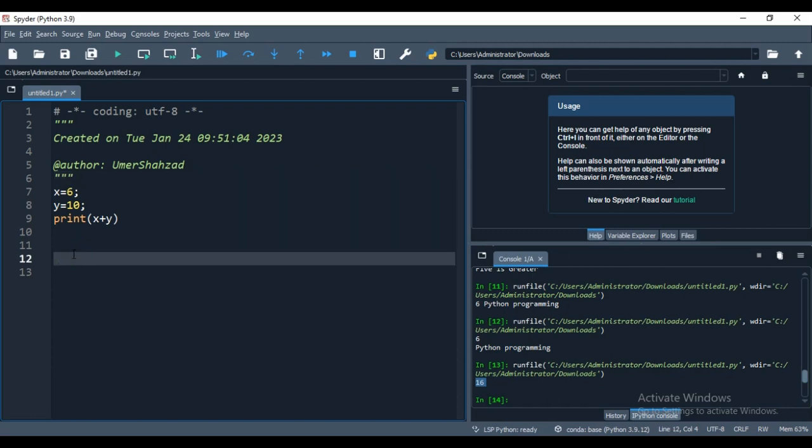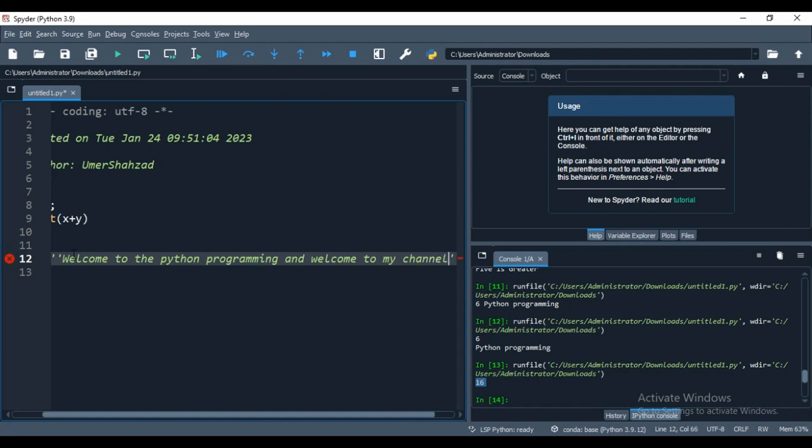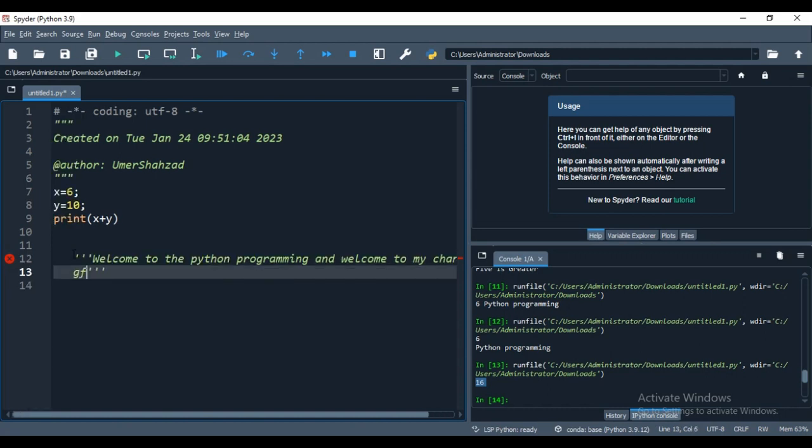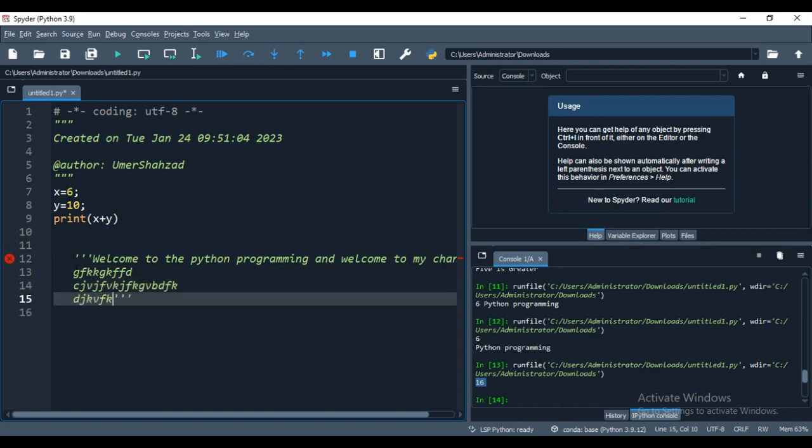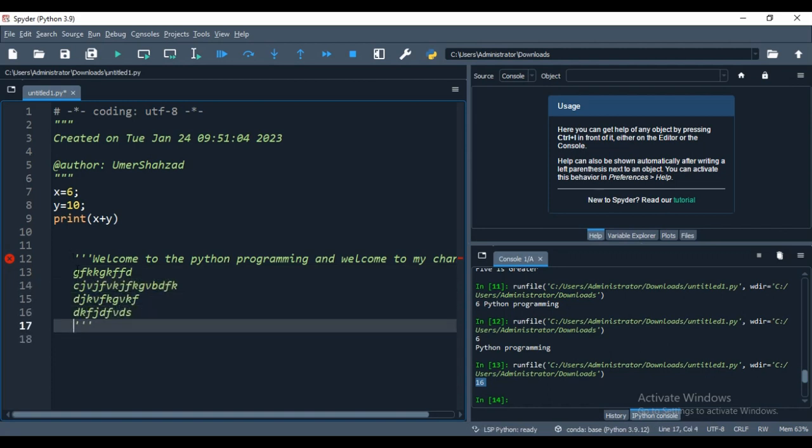Let's say I'm just writing a paragraph just for you, so I can use a single quote as well. It doesn't affect, as three quotes in the start and three in the end. And here I am writing: welcome to the Python programming, and welcome to my channel. So as you see, I have written. You can go on the second line as well. It doesn't affect anything, as you see, until you are using this one.